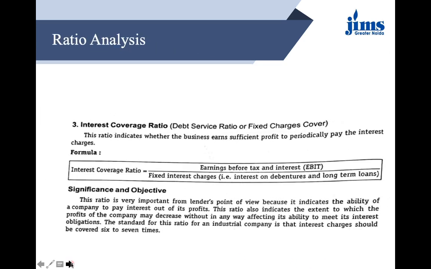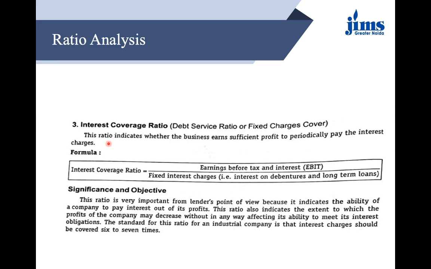Then we have the interest coverage ratio that we need to cover in this part. Debt service ratio or fixed charges cover. This is the name. You can say the interest coverage ratio. What is it showing? It will be showing that if the business is having enough profits to pay off the interest charges. Here we are not talking about the principal amount, because in a loan, whenever you take a loan of any kind, you have two components.